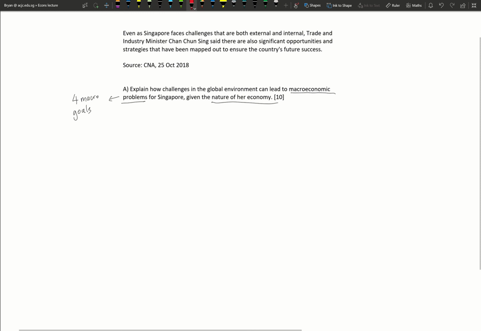So we can detail that Singapore's economy is small and open, and because of that, they are reliant on trade for raw materials as we lack natural resources. And we can also say how we are susceptible to external shocks.